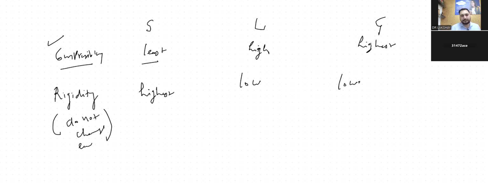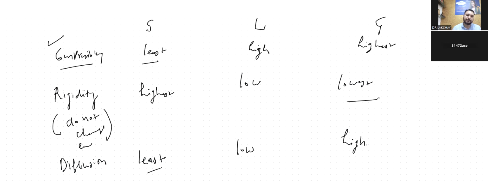Do you know about this? Yes, sir. And there are a few more things. Do you know about diffusion? Yes, sir. What is diffusion? Diffusion is intermixing of particles. Solids do not intermix easily, so it is least there. For liquids it is low, and for gases it is highest.